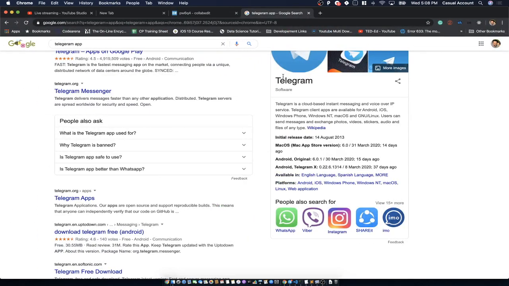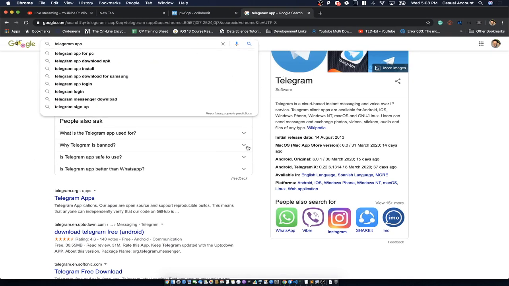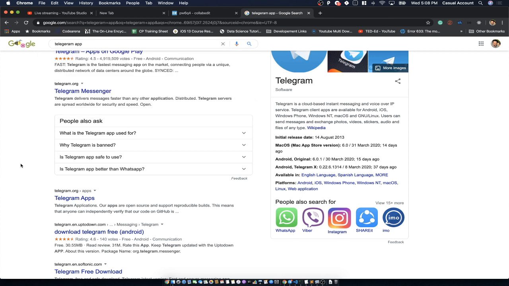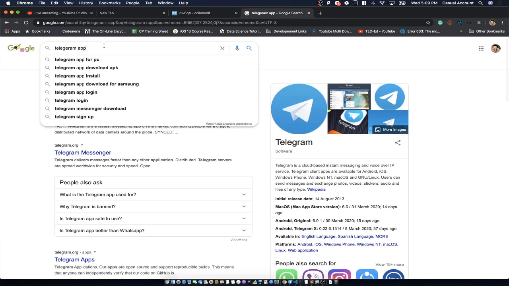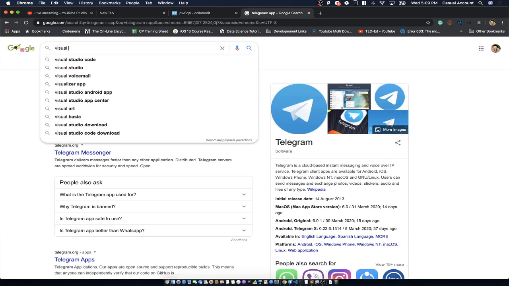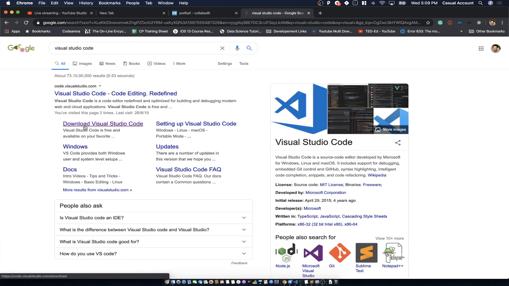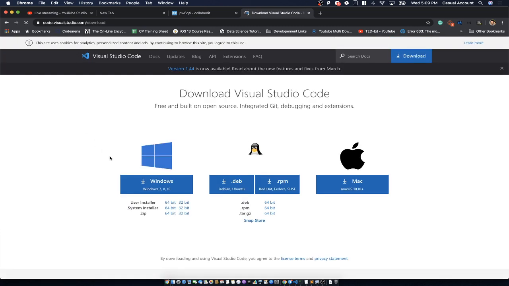Okay. Then the second thing which we will cover is that we will need a development IDE or an editor which we'll use throughout the course. And I will be using Visual Studio Code. So you can just search for Visual Studio Code, go to download Visual Studio Code, and you can find the Windows option, or for Linux or for Mac, whichever operating system you're using. You can download any one of the options and get started with the course.